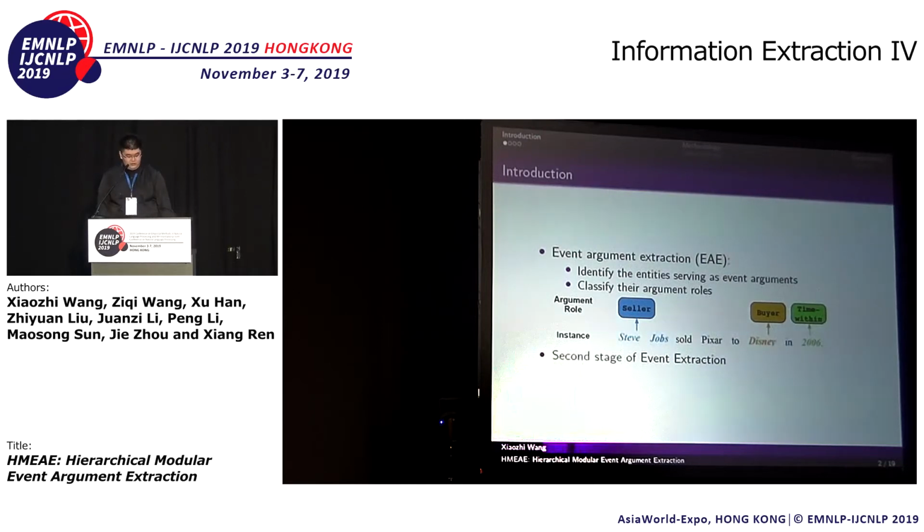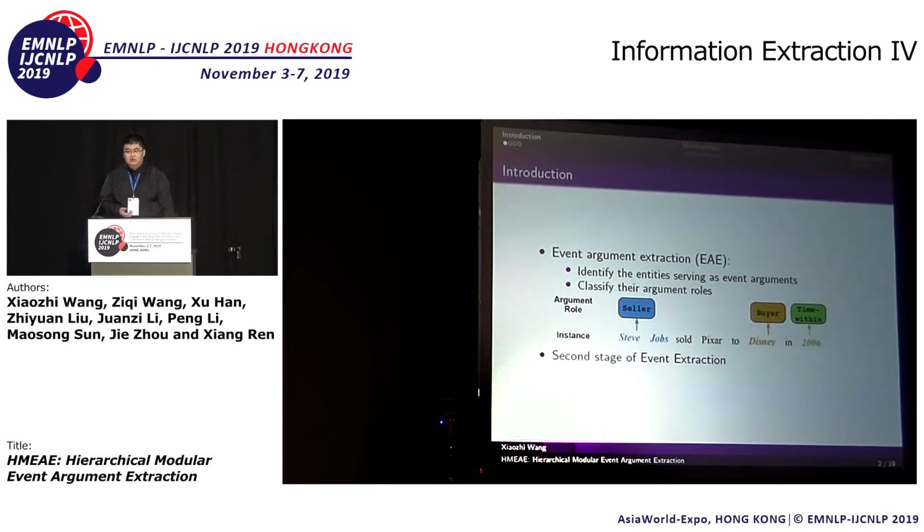At first, let me introduce this task for you. Event argument extraction is to identify the entities in the sentence which serve as event arguments, and to classify their argument roles. For example, given the sentence and the event, a transfer ownership event, Steve Jobs sold Pixar to Disney in 2006. An EAE model should figure out that Steve Jobs is a seller in this event, Disney is a buyer, and 2006 is the time within.